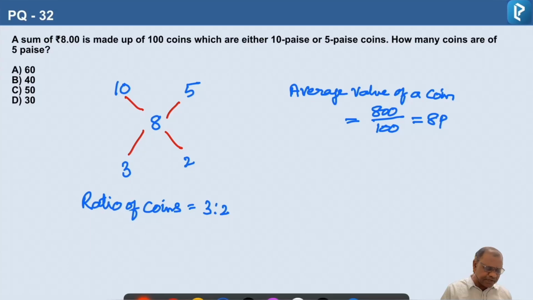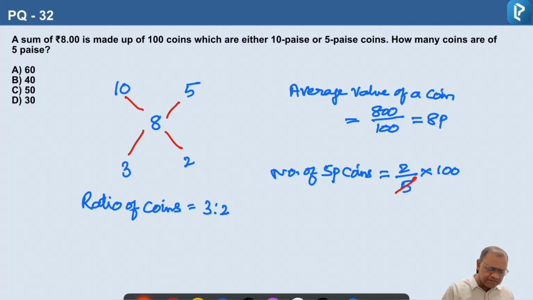So we need to find out the number of 5 paisa coins. There are 2 parts out of 5 parts. The ratio is 3:2, so in total 5 parts. Out of that, 2 parts is 5 paisa coins and there are 100 coins totally. So multiply 100 by 2 by 5. 5 twenties are 100, so we have 2 into 20. 40 coins are there of 5 paisa.